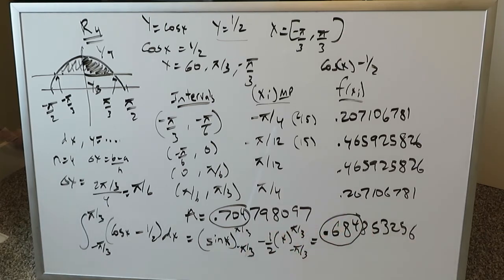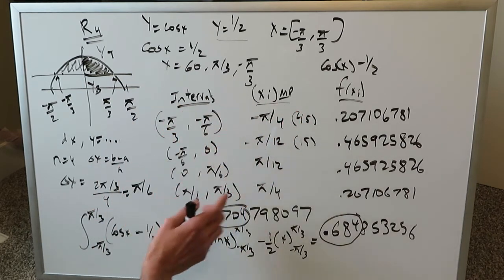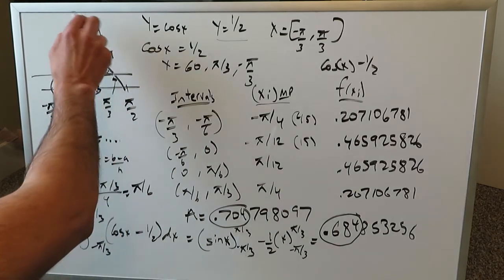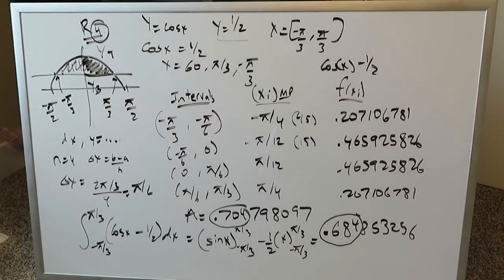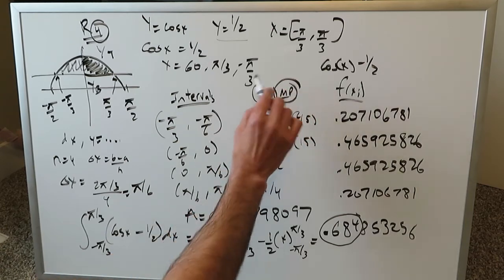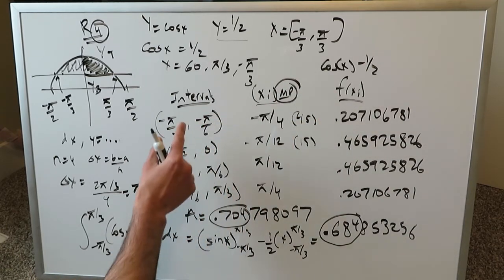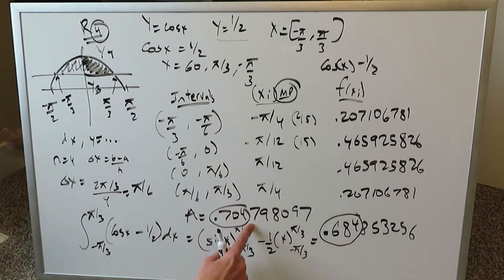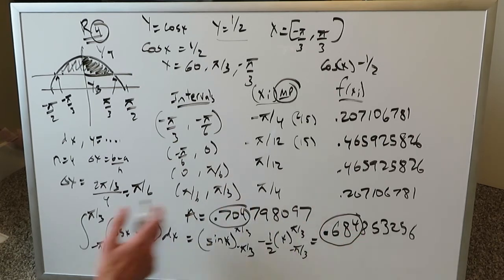So you can see, let's look at just the first three digits, 0.704 and 0.684. We can see we're slightly off, but that's fine. We are expected to be slightly off when you're using the Riemann sum procedures, because you know already from the beginning it's not a true accurate representation of the area. It's an approximation only because you're using a bunch of assumptions. The biggest assumption is where you have a certain n value. Another assumption is whether you're using midpoint or right or left endpoints. All of these little minor inconsistencies add up during the procedure to give you a relatively good approximation, but not a true value of the area between the curves or the area below the curve. But that's fine. We're just learning a technique and I'm satisfied here with the outcome.